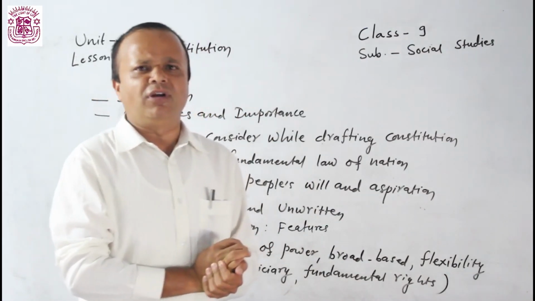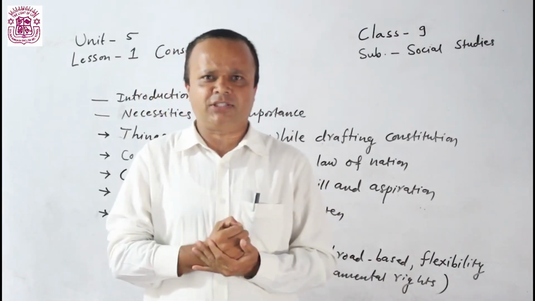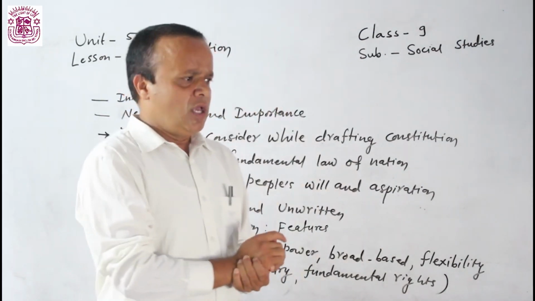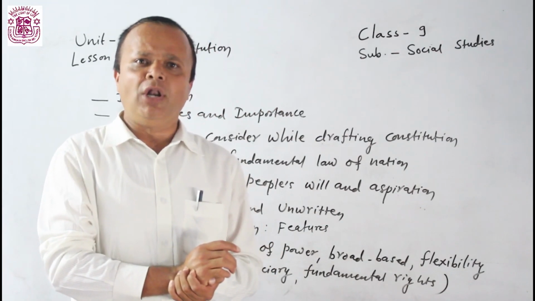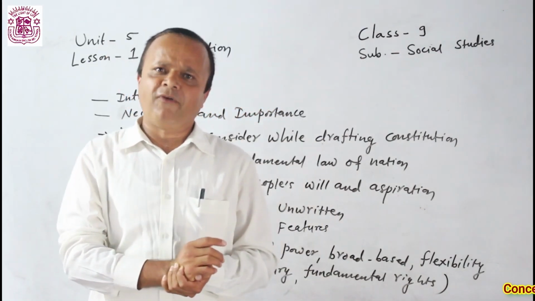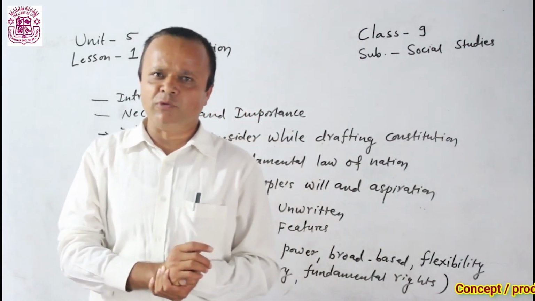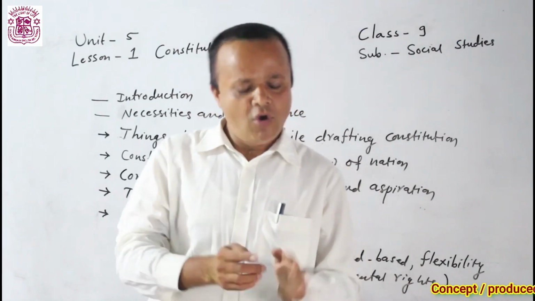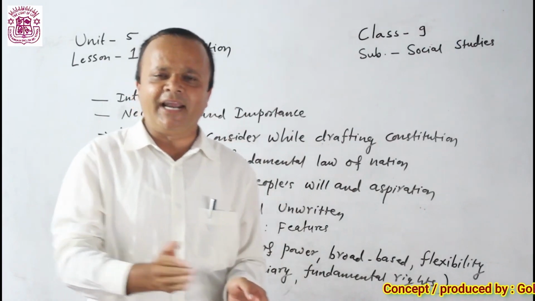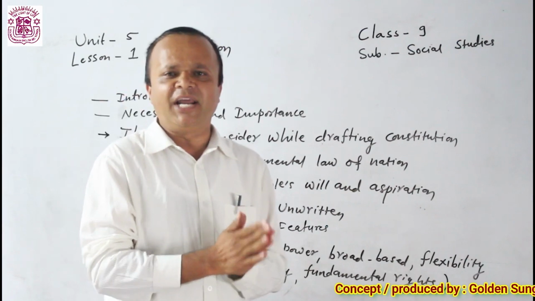What is constitution? We need to understand its definition, its meaning. At first we need to be clear. Once again I am telling you, a constitution is the supreme law of nation that determines function, formation and power of legislative, executive and judiciary. What is legislative, executive and judiciary? We have already read in previous class. These are 3 organs of democratic state.